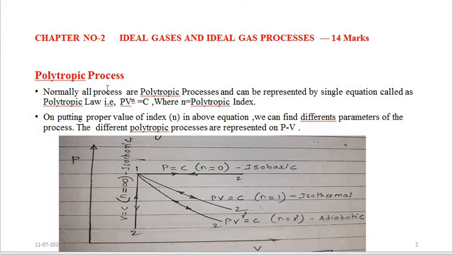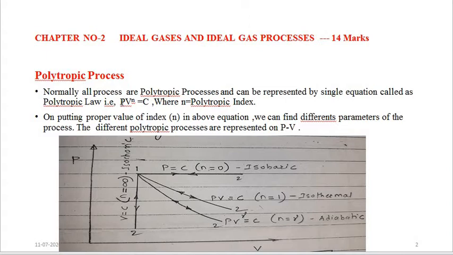That means the previous four ideal gas processes we have studied, and also the real or practical gas processes, are all called polytropic processes, and they can be expressed by a single equation called the polytropic law, given by PV to the power n is equal to constant.